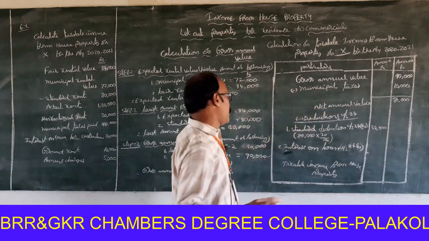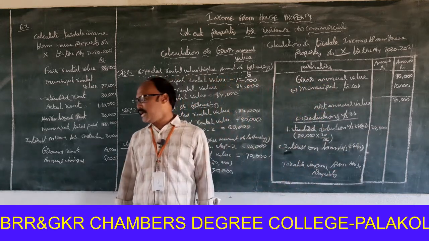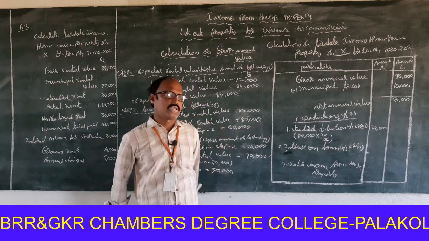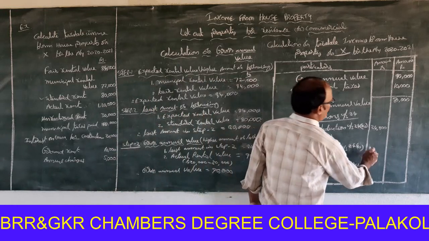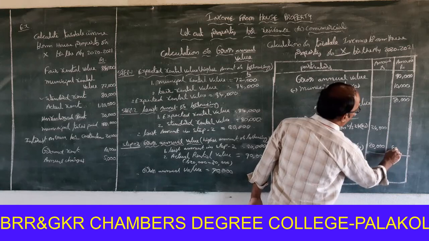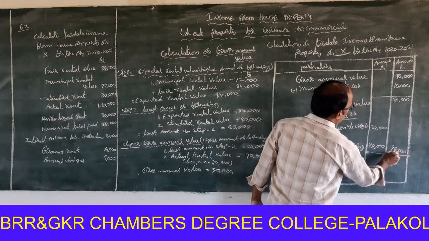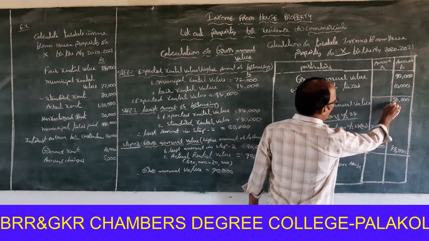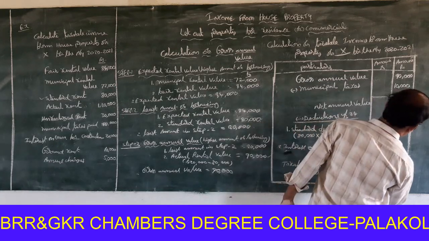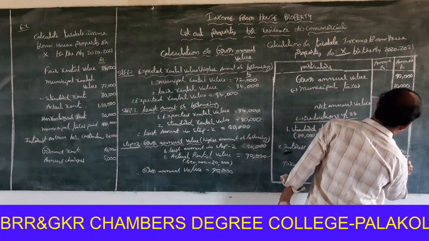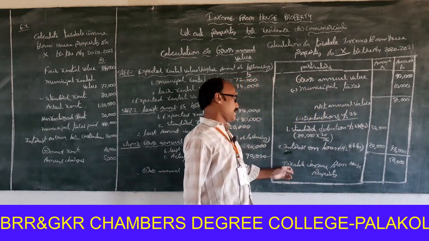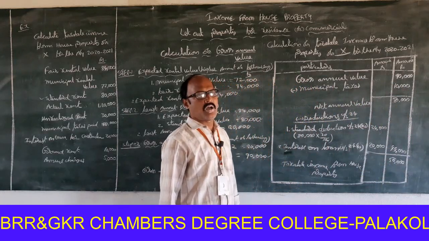Next one, interest on loan under section 24B. Interest on loan for construction of a house is 20,000. So it is an allowed deduction of 20,000. Total 44,000. This 44,000 is deducted from the net annual value of 80,000. So then we find 56,000. Rupees 56,000 is to be treated as taxable income from house property.